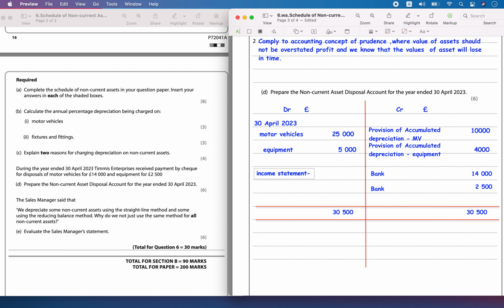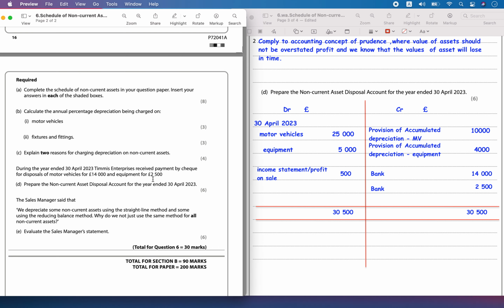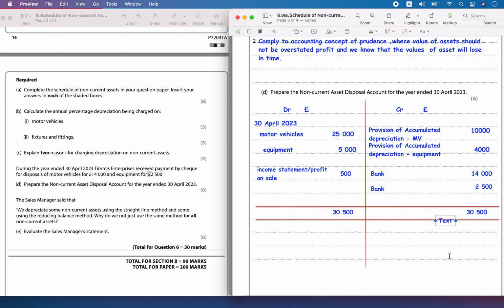It is like an income, it is going to act as an income. So profit on sale, the value is going to be 500 pounds. So that is the disposal account.